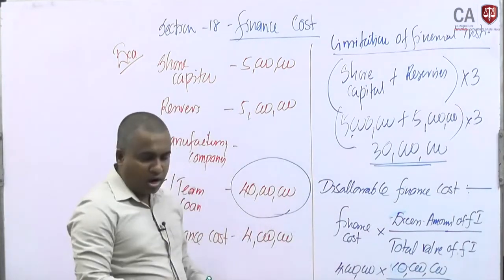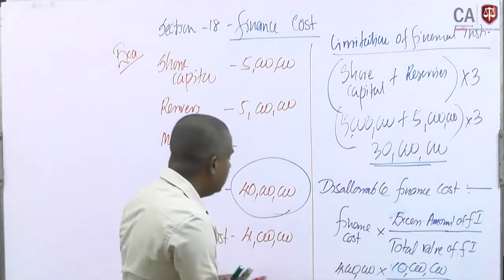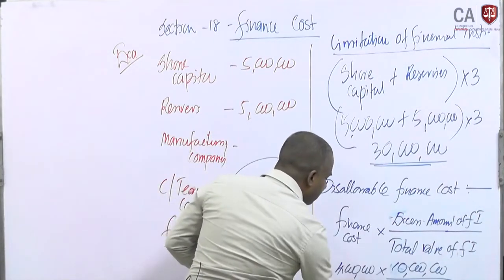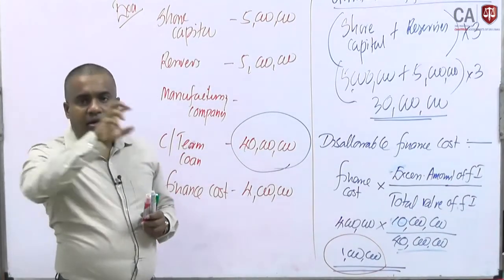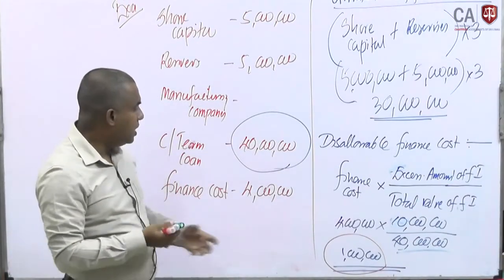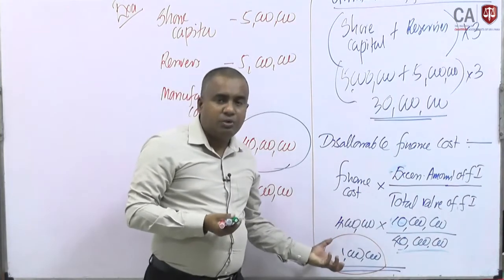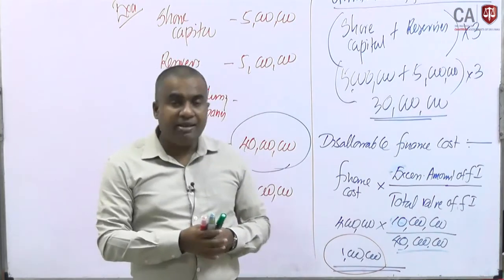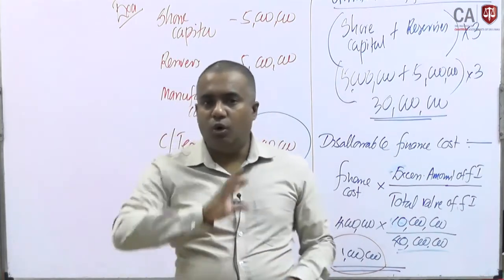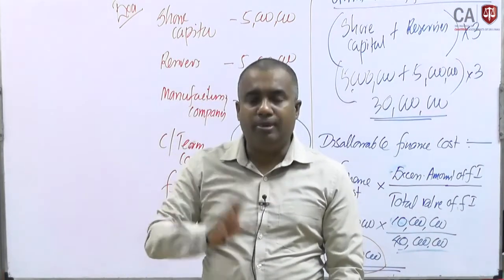This 1 million is not allowed to be deducted as an expense. When they decide the business profit, we have to disallow this 1 million. Normally, if you start with accounting profit, they have already deducted the entire 4 million.